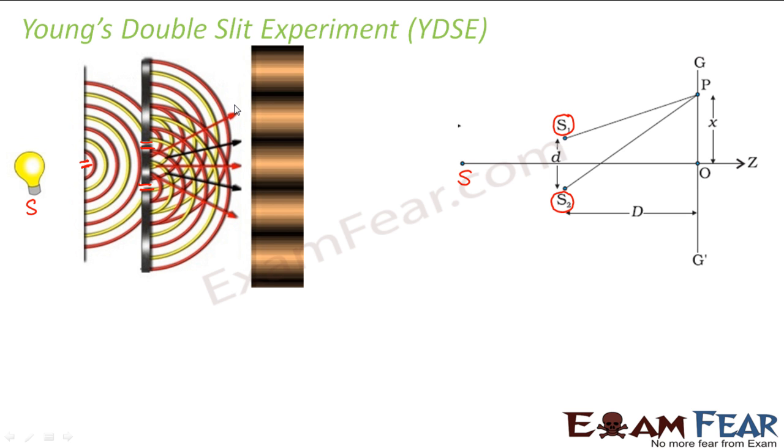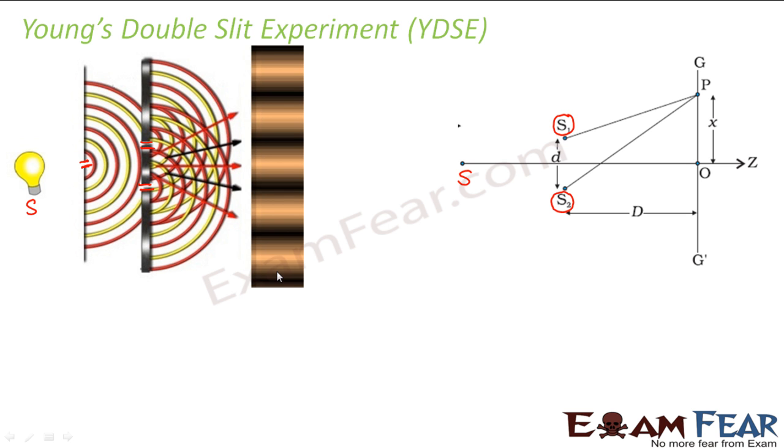He took a bulb, made the light of the bulb pass through a small slit. Again, the light which came out was made to pass through two small slits which were quite close to each other, and then a screen was placed in front of it. What did he observe? He observed that alternate dark and bright bands were formed on the screen. So why did this pattern come up on the screen? That means some phenomenon would have taken place. So he thought, why was this kind of result seen?